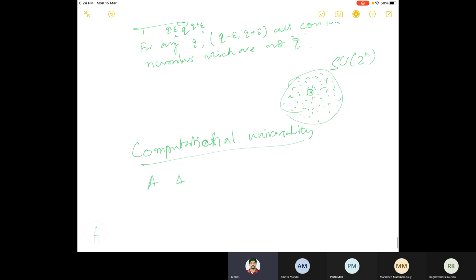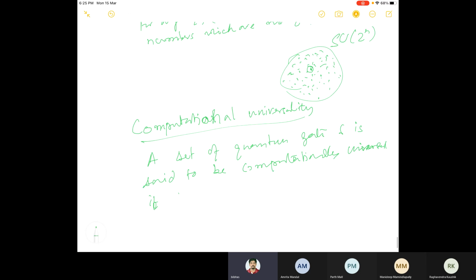Okay, so a set of quantum gates S is said to be computationally universal if these gates in this set S can be used to simulate or to realize